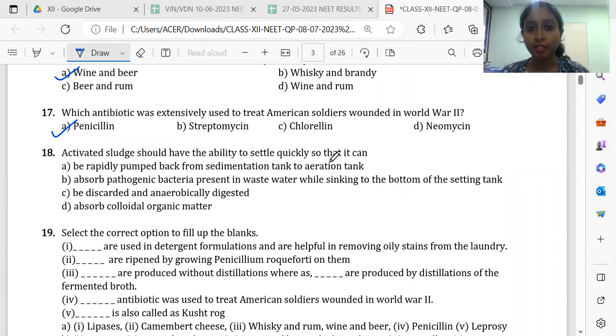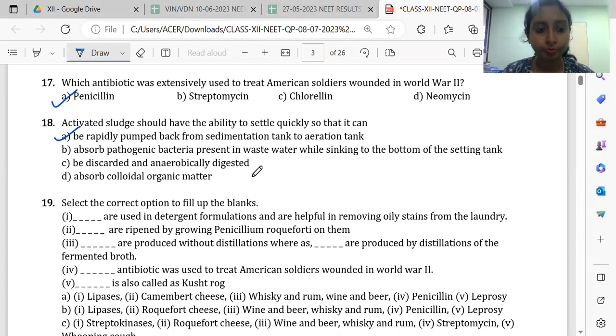Why should it settle quickly? Once it settles quickly, we can proceed for the next process, that is, the second batch of water comes for purification, and we can add this activated sludge as the inoculum, right? So it should be option A. If we see all other options, they are not concerned with activated sludge. They are not the function of activated sludge.